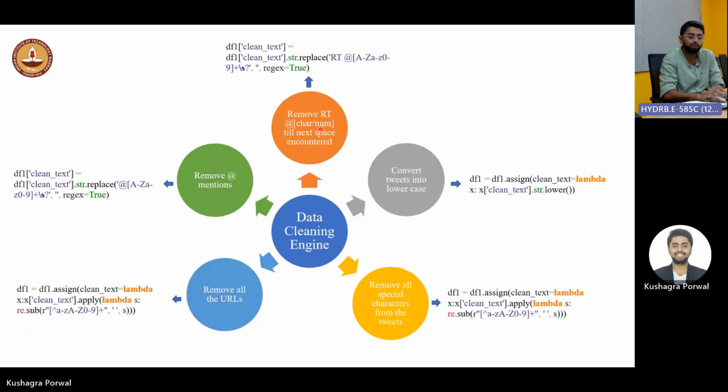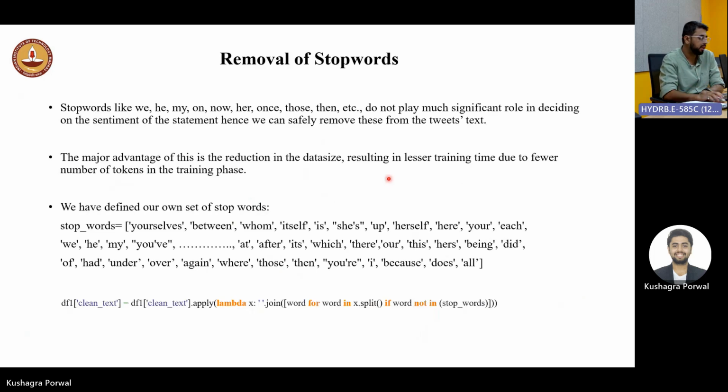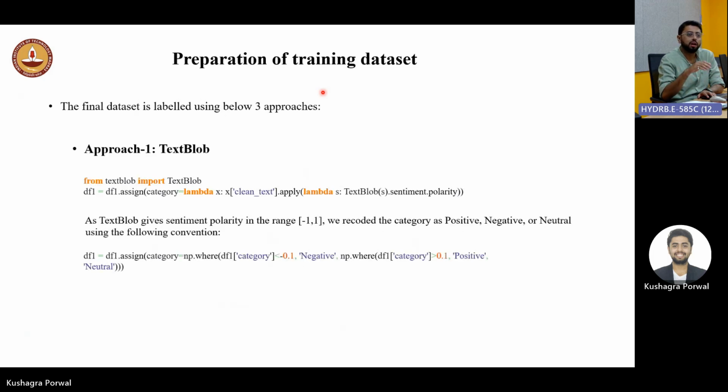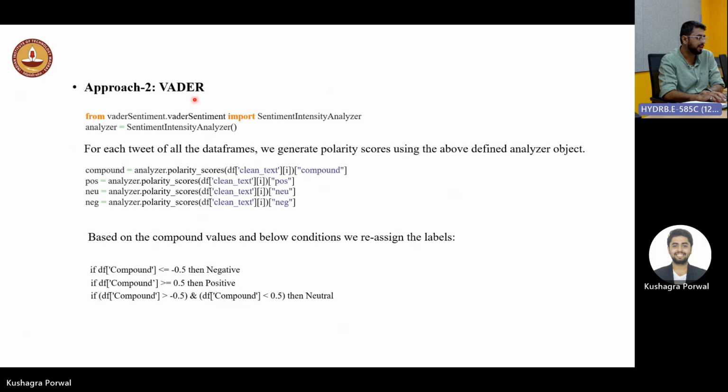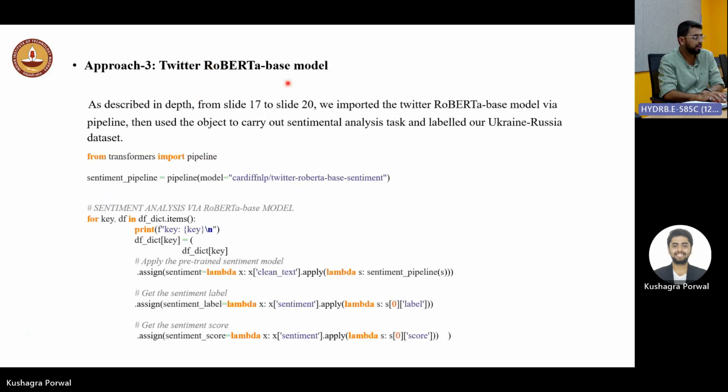is removing all the retweets, RT, at-the-rate mentions, all the URLs, and all the special characters from the tweets, and converting everything into lowercase. Also, we are removing all the stop words from our tweets because they don't play any role in the sentiments, like you, have, after, this, which. Then basically the dataset is there, and we have to label it. So we are using 3 ways: TextBlob, VADER, and the Twitter Roberta-based model.